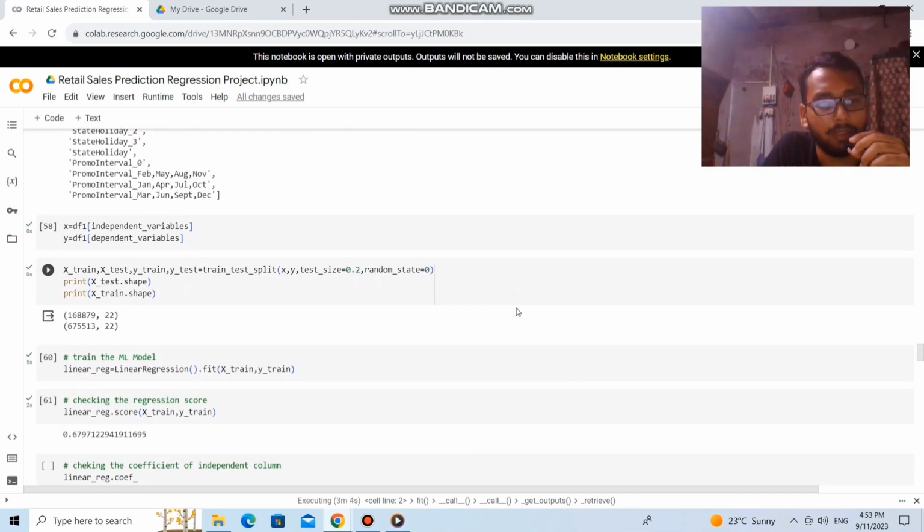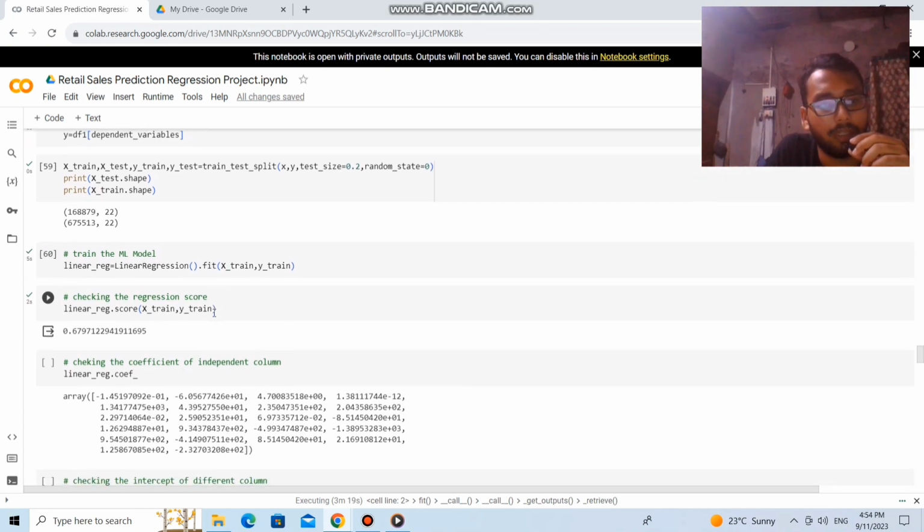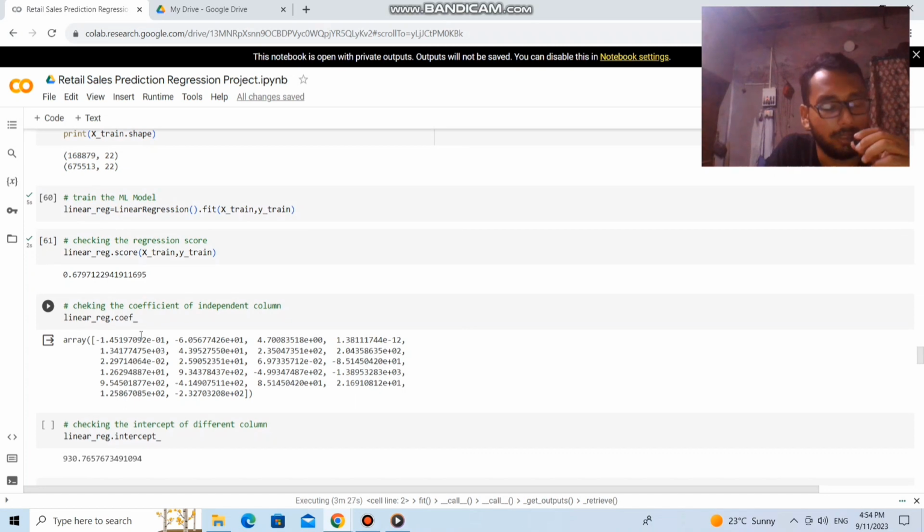Here we split the data into the train and the test dataset, taking a test size of 20%. Then we take a linear regression model and fit the train dataset and check the regression score, where we get 67% as the regression score.